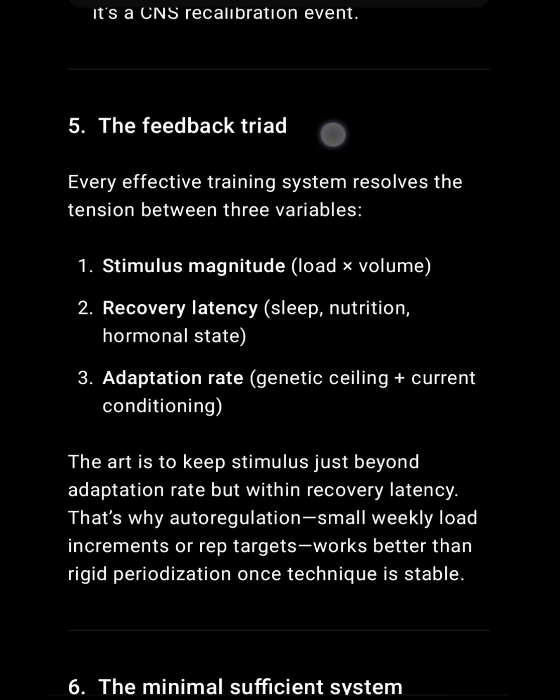5. The feedback triad. Every effective training system resolves the tension between three variables. 1. Stimulus magnitude, load times volume. 2. Recovery latency, sleep, nutrition, hormonal state. 3. Adaptation rate, genetic ceiling plus current conditioning. The art is to keep stimulus just beyond adaptation rate, but within recovery latency. That's why autoregulation, small weekly load increments or rep targets, works better than rigid periodization once technique is stable.